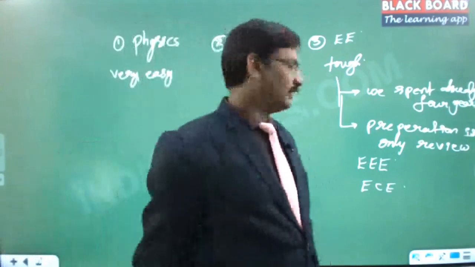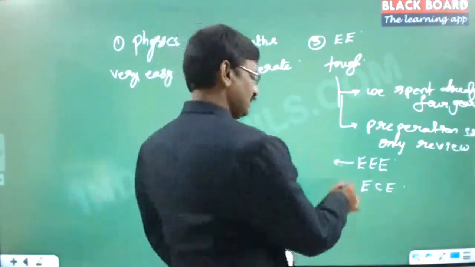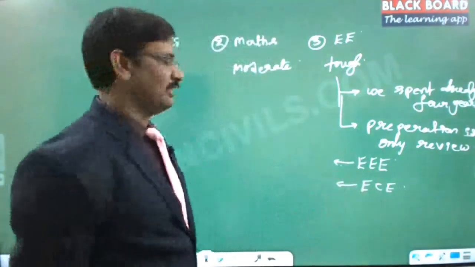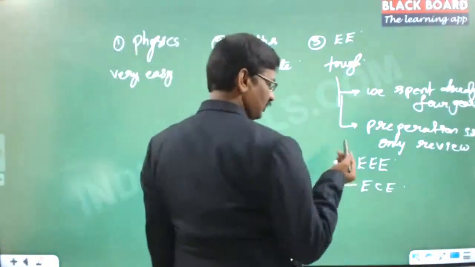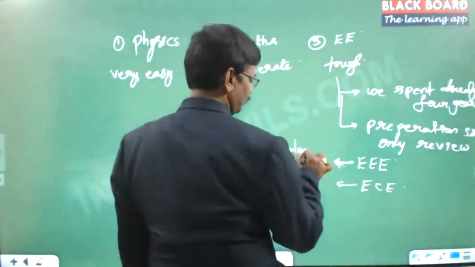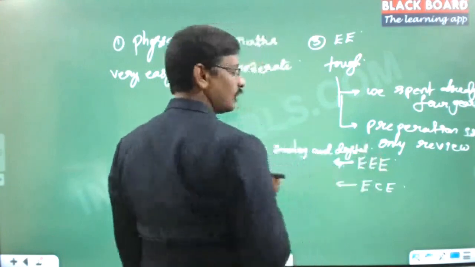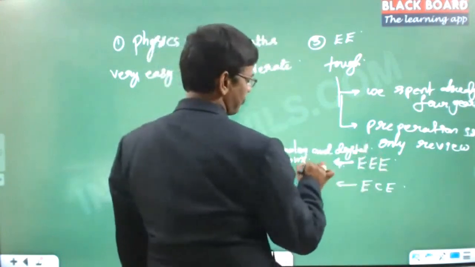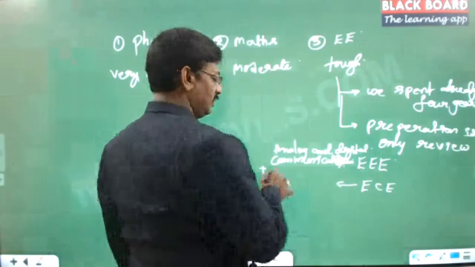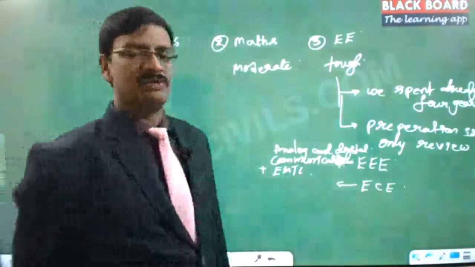So the thing is, for EEE people it's more advantageous when compared to ECE people, and ECE people have an equal advantage but not as great as EEE. The reason is that EEE people will have to study extra topics, that is analog communication and digital communication. And in addition to that, EMTL, these people have to study. But EEE also involves the EMTL subject.